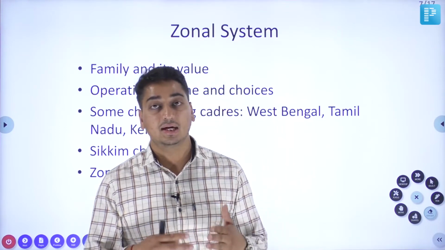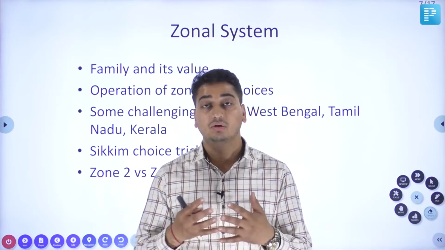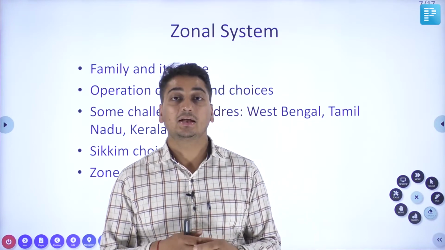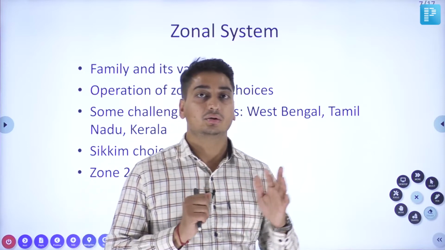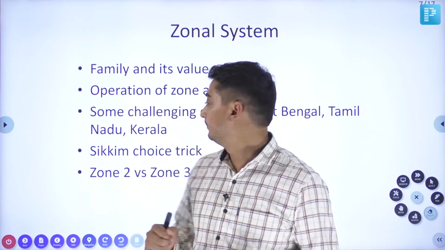The benefit of that is that the number of vacancies for outsiders is 2/3, so they will get more vacancies to compete in. At the same time, later on they can also get the cadre converted to the state in which they were born, because it is no more the home cadre.